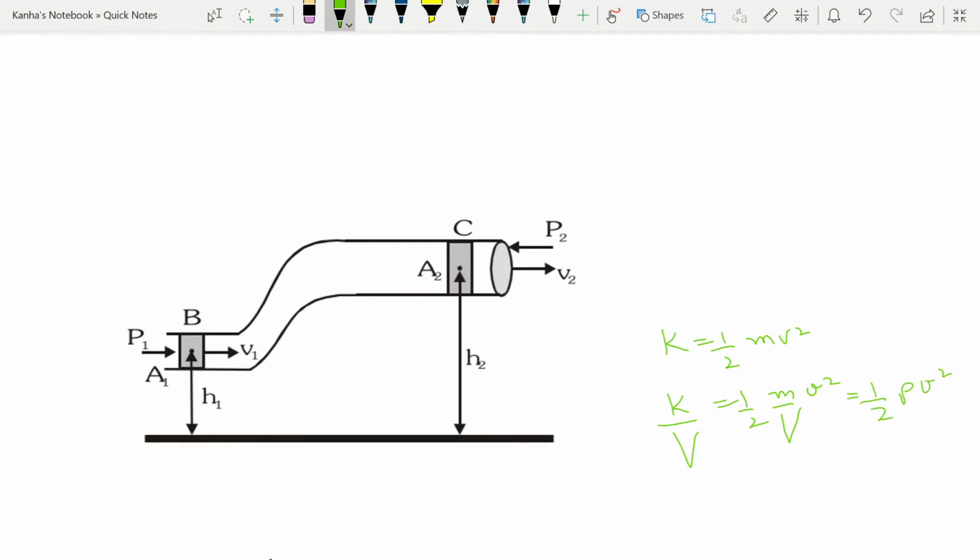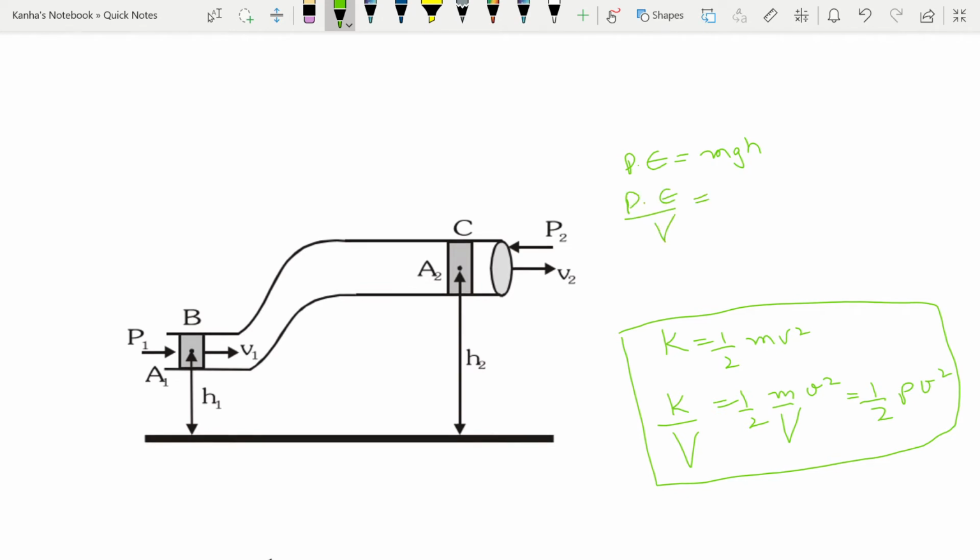Similarly, potential energy is equal to mgh. Potential energy per unit volume is mgh per unit volume, which is nothing but rho g h.